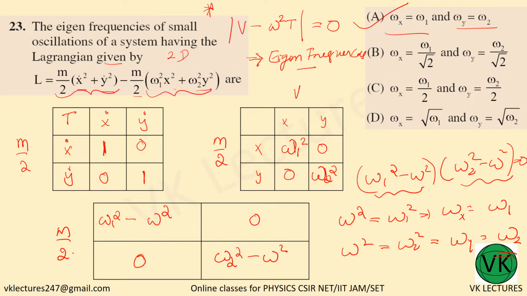Things to remember here are how to find the eigenfrequencies and how to convert to this matrix form. This is the Lagrangian, and this is the matrix form for kinetic energy and potential energy.